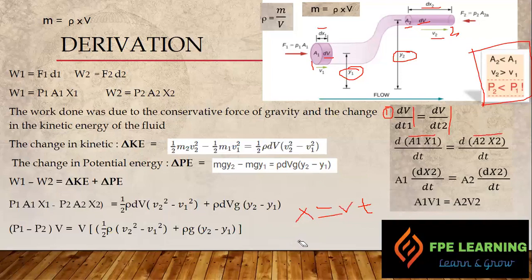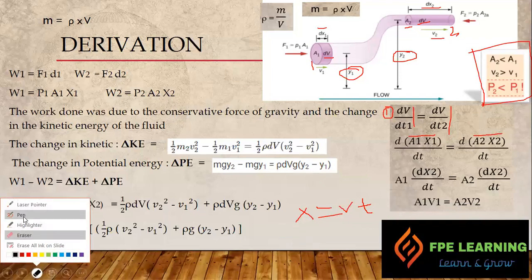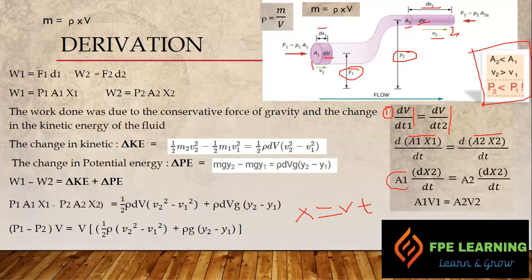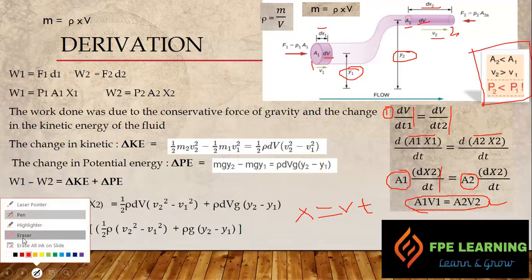So now we take A1 outside and we put dx1 by dt equals, again take A2 outside, dx2 by dt. So now distance over time equals velocity. So now we come to a final conclusion. A1 V1 equals A2 V2, which is the continuity equation, where A1 is the area and V1 is the velocity at point 1, and similarly A2 and V2 are the parameters at point 2. So equal amount of mass should go through the pipe in unit time.